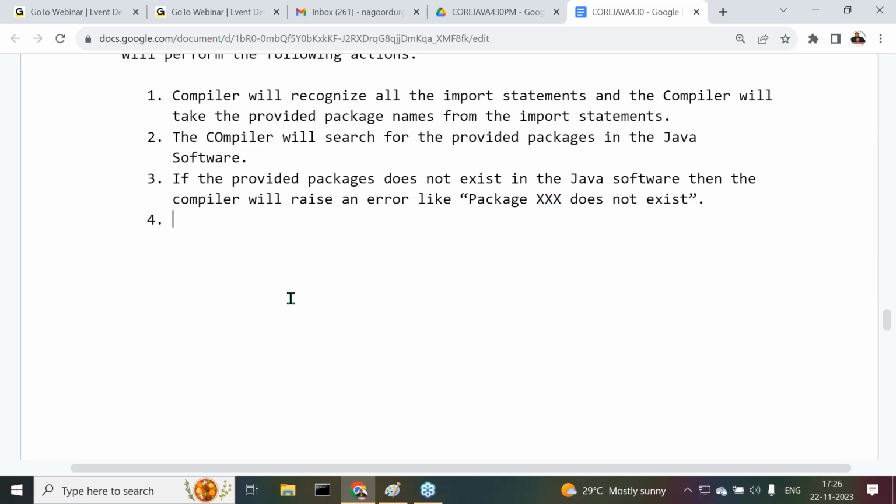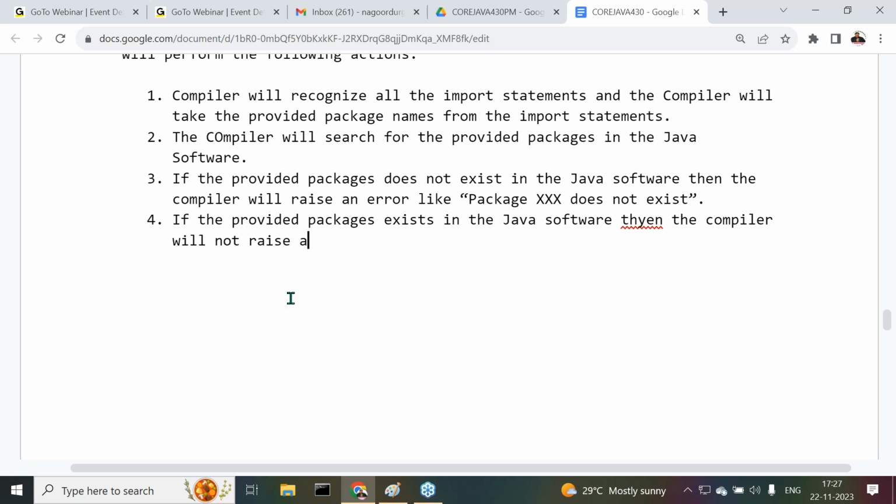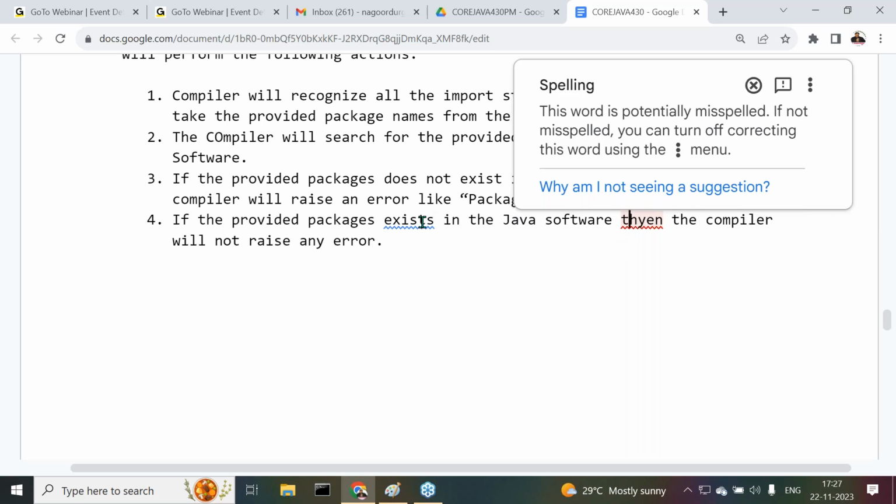Next one is after that. Point number 4. All of you observe carefully. If the provided packages exist in the Java software, then the compiler will not raise any error. Please read the statement here.